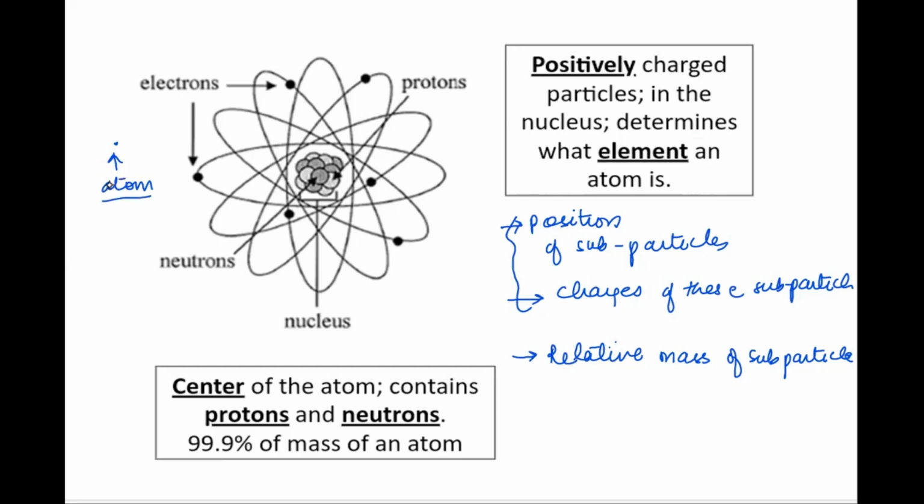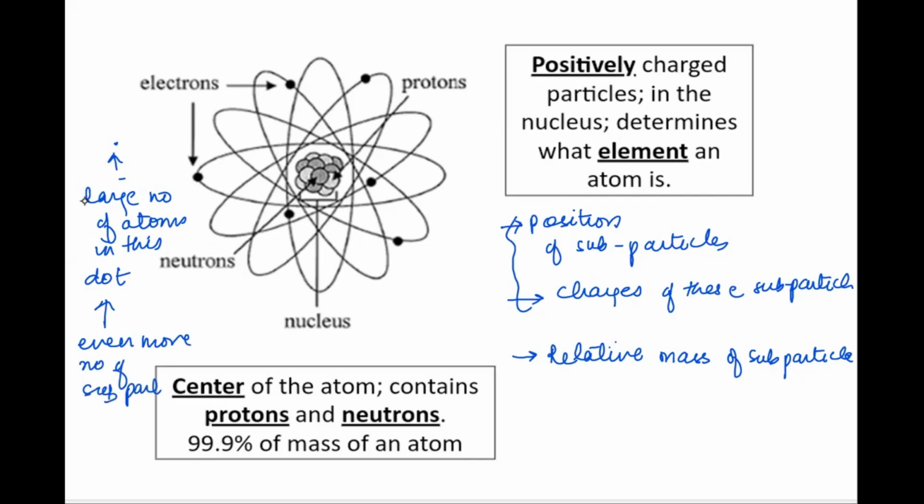Now, this particular dot, if it has a large number of atoms present in it, then imagine there will be an even larger number of subparticles there. When we assume their masses, their masses are very, very small.